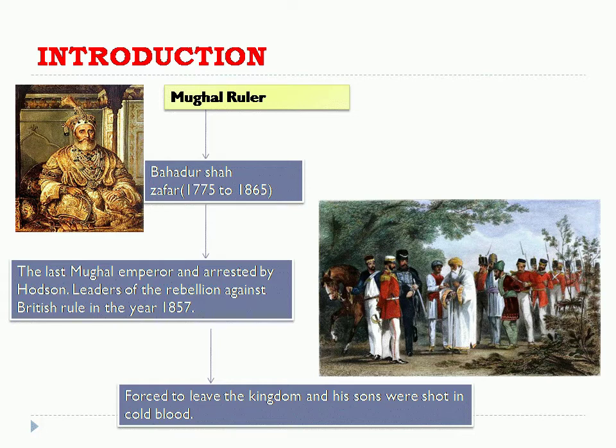Why did they arrest this Mughal emperor? Because he was the leader of the rebellion. Rebellion means war against British rule in the year 1857. The British forced him to leave the kingdom and his sons were shot in cold blood. Do you know the meaning of shot in cold blood? Yes, making them freeze their blood and die.